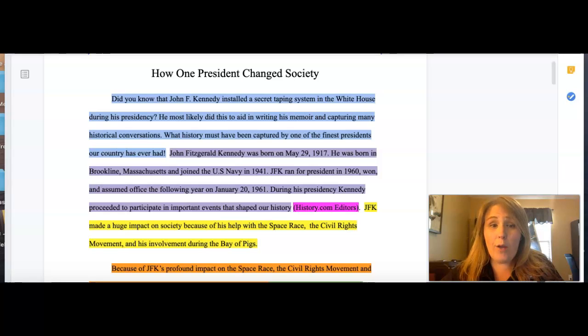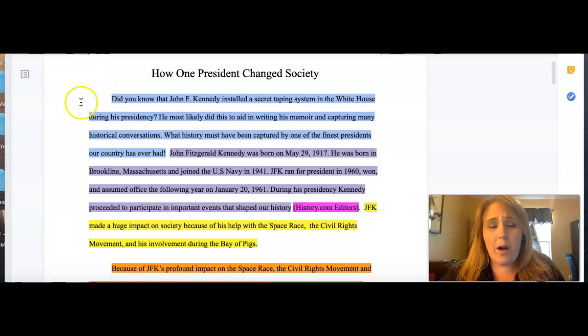Okay, so I'm going to walk you through this paper piece by piece. This particular paper happened to be about JFK, which was a topic in previous years. So since nobody is writing on JFK, I figured this would be the perfect opportunity to show you an example that would also help you at the same time. Okay, so let's just look at this first paragraph.